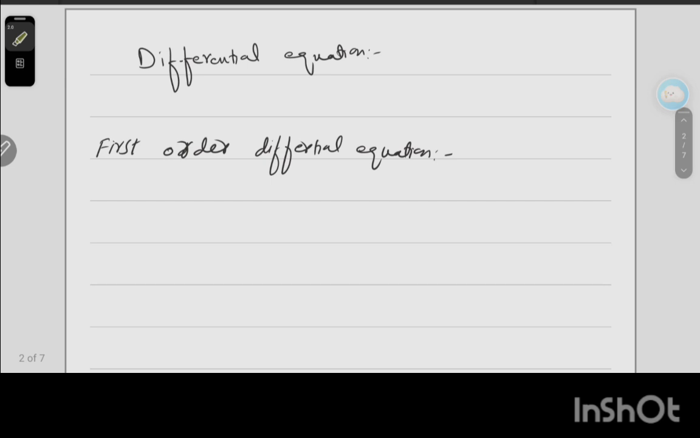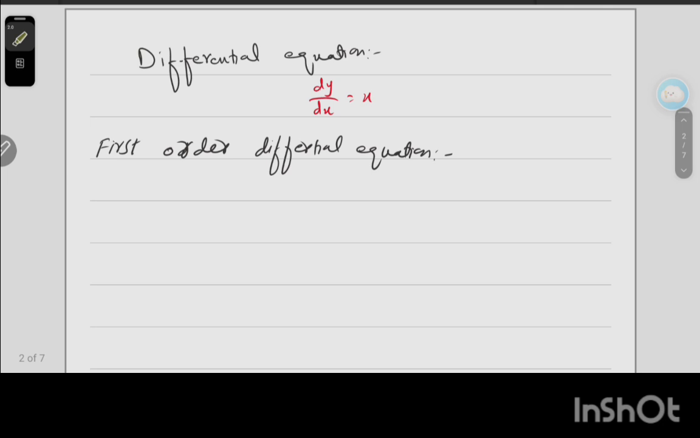Today we have to discuss a very important topic of differential equations in further mathematics. Okay, dear students, what is a differential equation? Differential equations are those equations that have a derivative term. For example, we have dy over dx equal to x. Simply, an equation which involves derivatives.